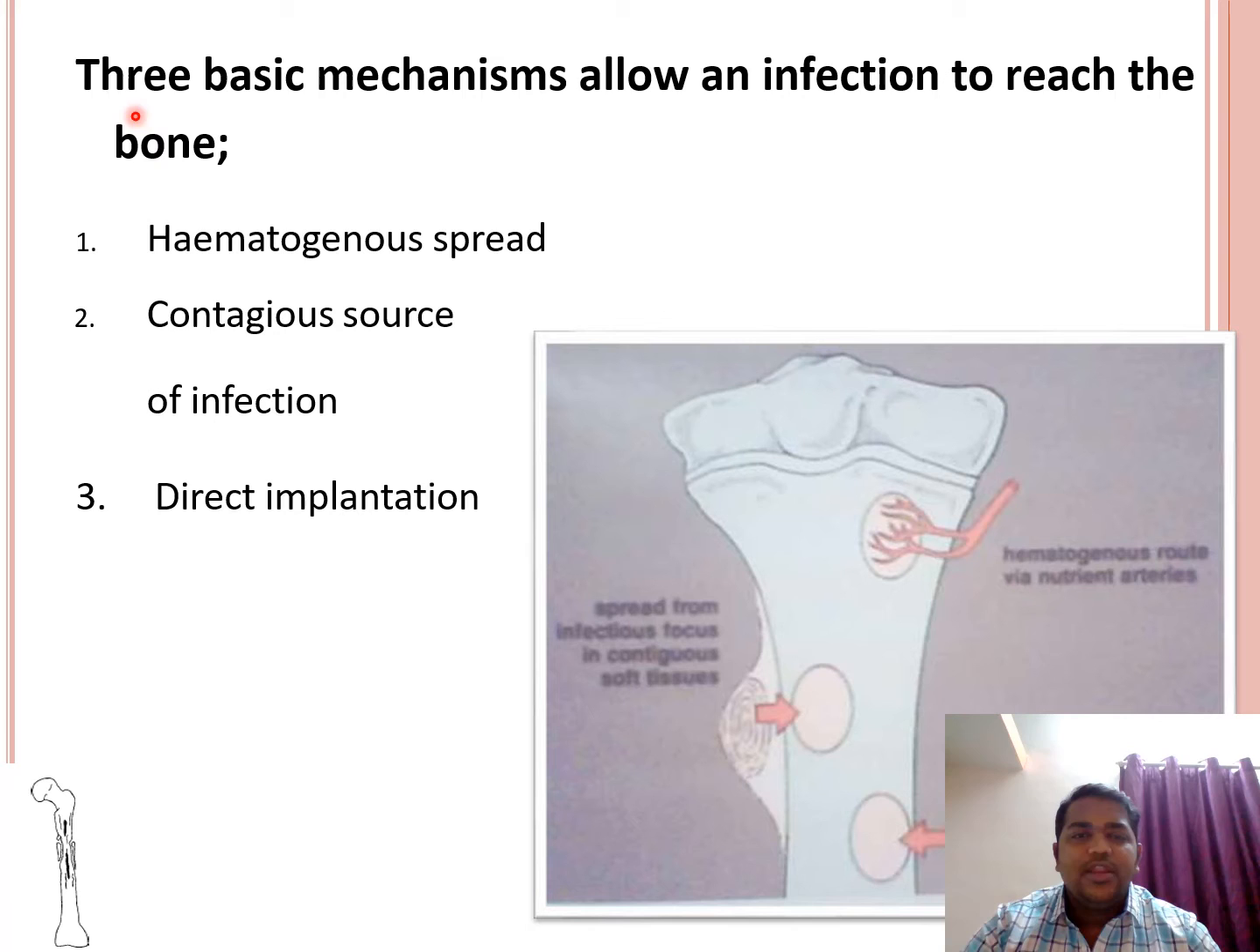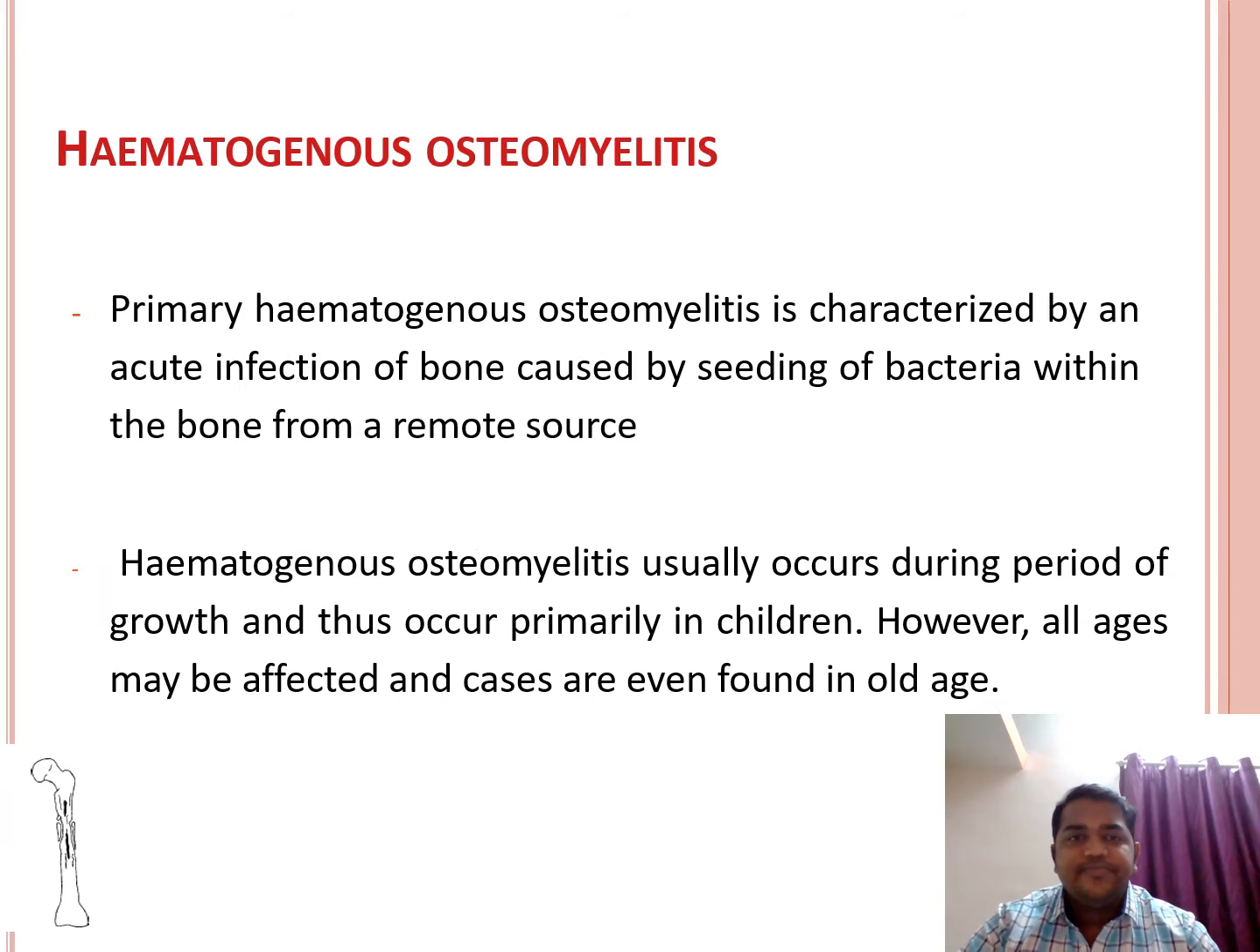So basically three mechanisms allow the infection to reach the bone. First is hematogenous, second is contiguous source, and third is direct implantation. Primarily hematogenous osteomyelitis is characterized by acute infection of bone caused by seeding of bacteria within the bone from a remote source. Hematogenous osteomyelitis usually occurs during the period of growth and occurs primarily in children. However, all ages may be affected, and cases are even found in older ages.